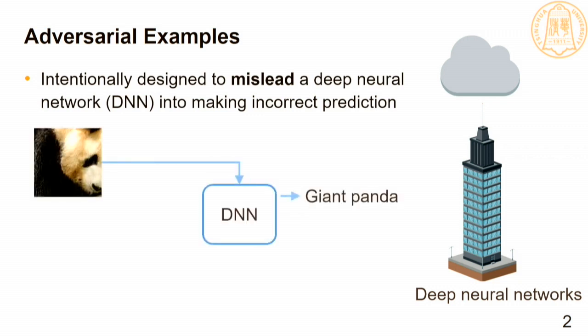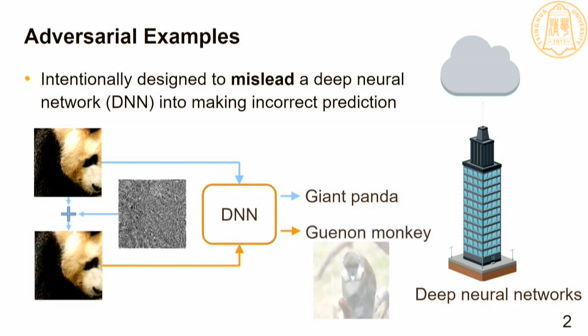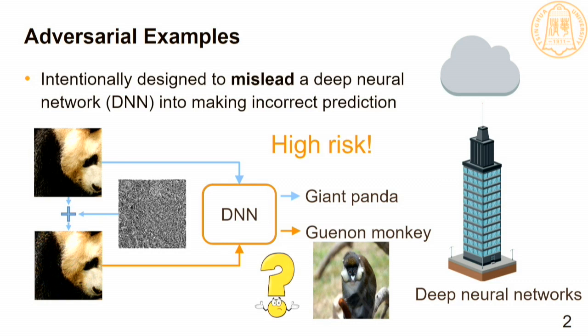In particular, DNNs are generally vulnerable to maliciously generated adversarial examples. This phenomenon brings high risk in applying DNNs to safety and security critical applications, such as driverless cars. In this work, we provide a visual analytics tool to explain why such a misclassification is made.